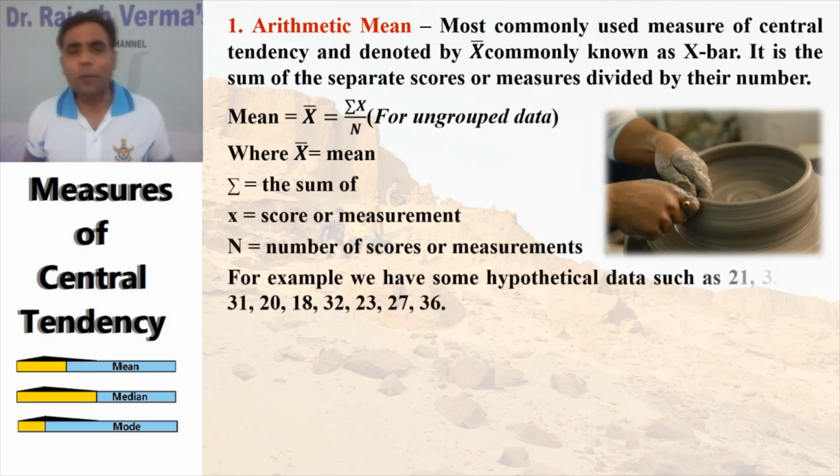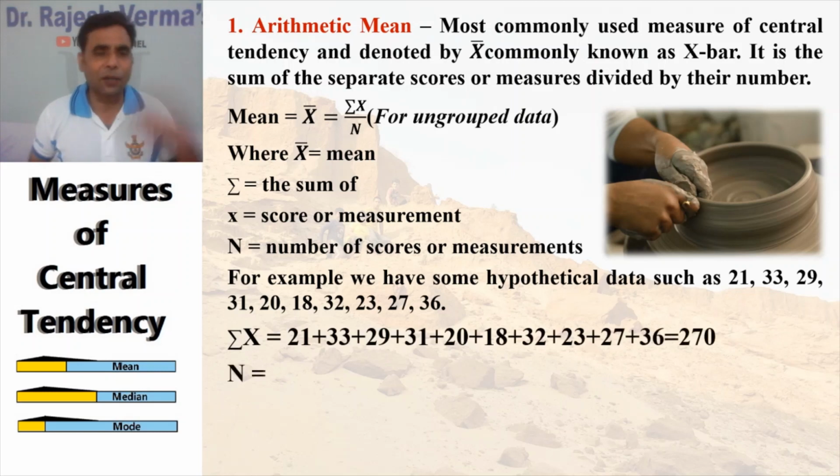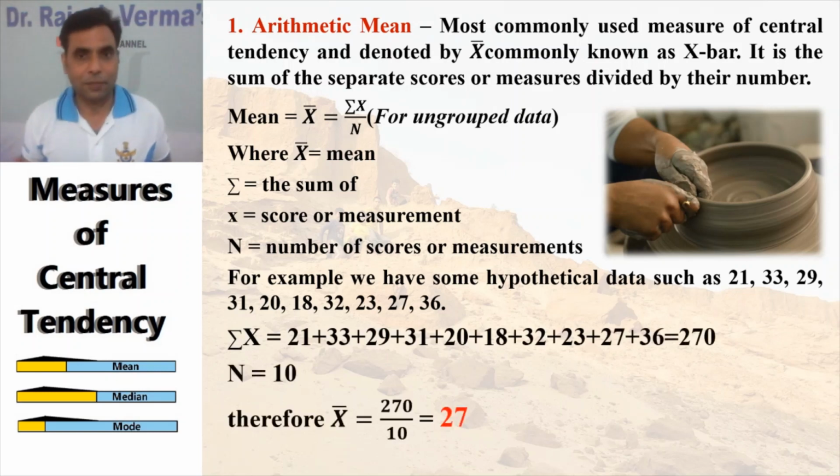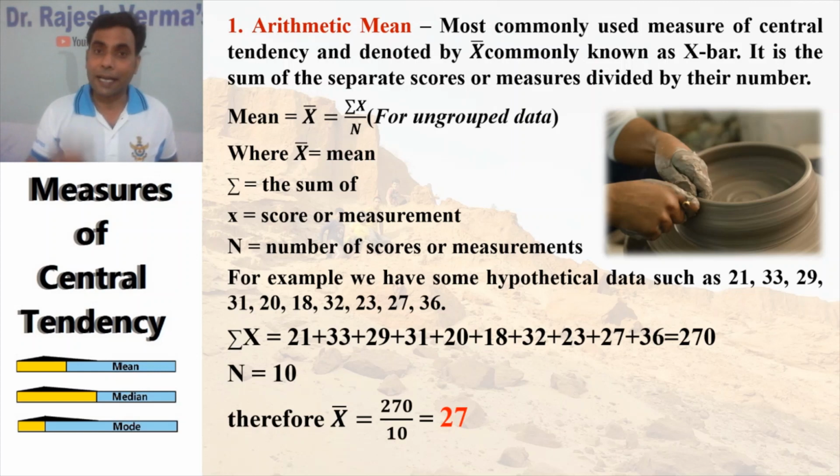It's the most commonly used measure of central tendency and is denoted by X bar, commonly known as X bar. Clear? It is the sum of the separate scores or measures divided by their number. Simplest one. You sum up all the scores and divide that sum by how many numbers there are.